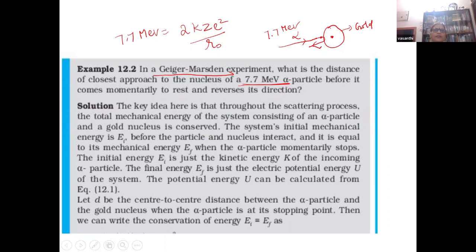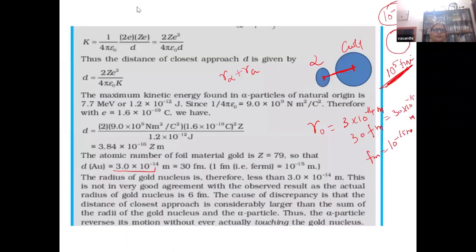So we can calculate this. 7.7 MeV is the kinetic energy, 2KZe² by R naught. From that, R naught can be calculated. So what was the R naught value? R naught was found to be 3.84 times 10 power minus 16.